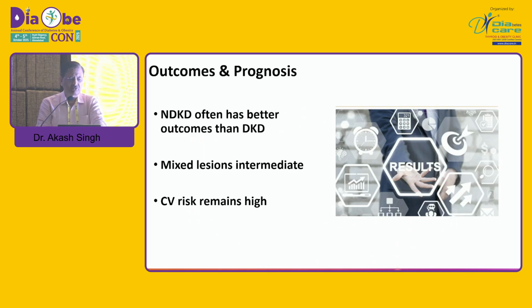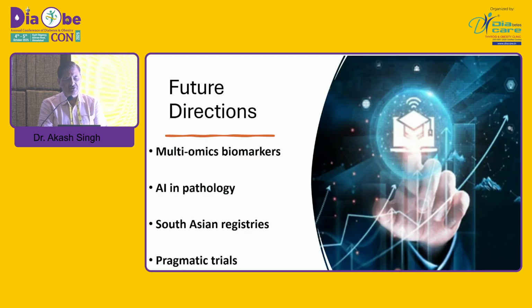So coming to outcome and prognosis, non-diabetic kidney disease offers better outcomes than diabetic kidney disease if it is present alone. Mixed lesions have an intermediate prognosis, and CV risk remains high. Future directions are multi-omics, AI in pathology, South Asian registries, and pragmatic trials.